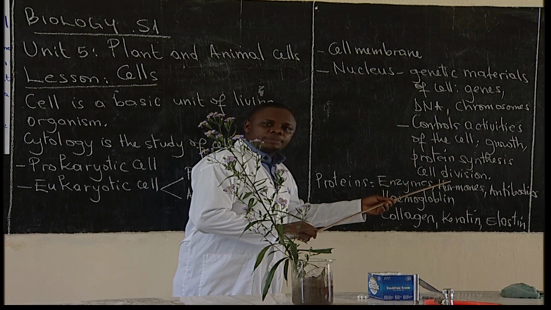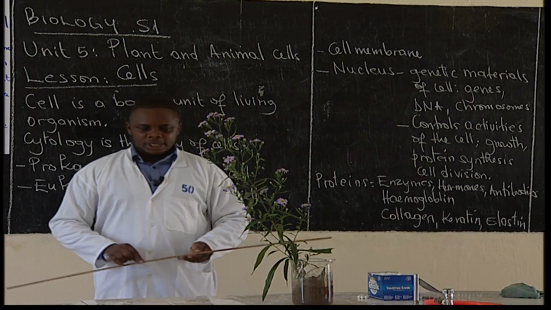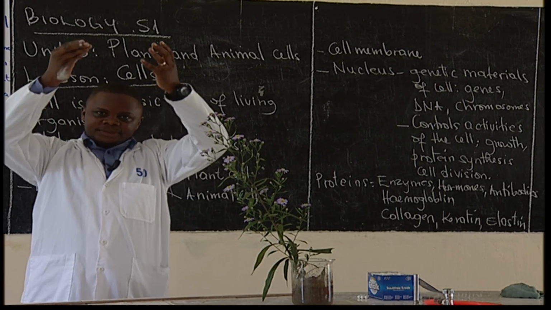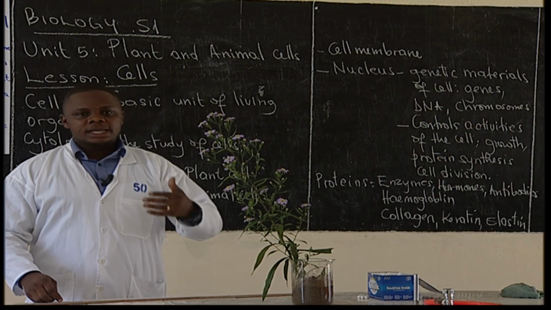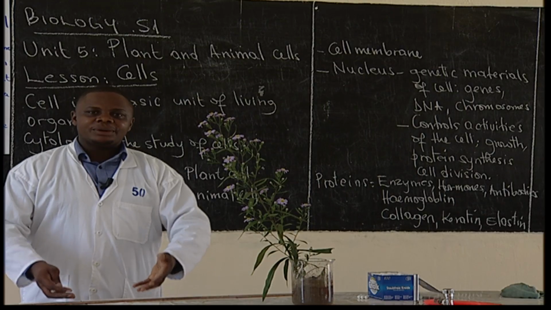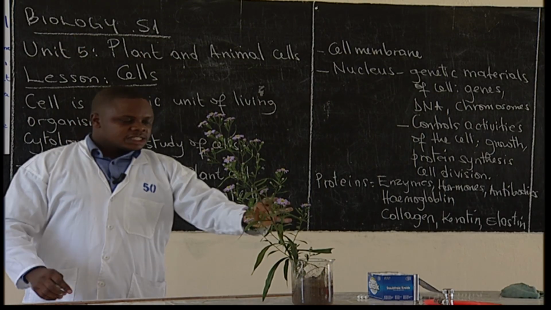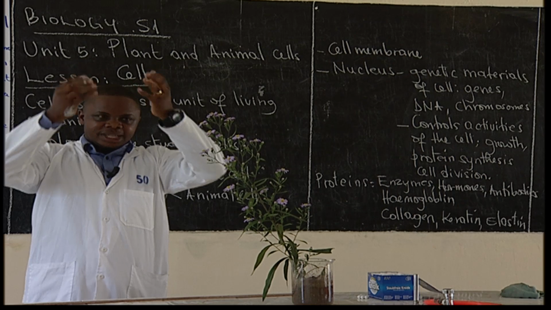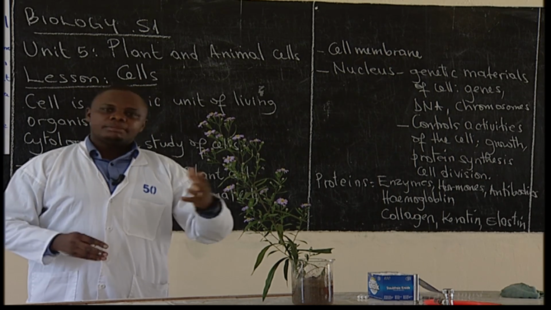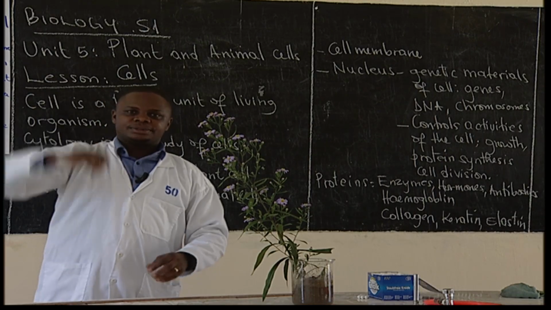It is also important in cell division. Remember, organisms need to grow. So body cells have to divide and become many so that the entire organism can grow. This plant needs to grow, so the cells within the plant have to divide and become many so that it can grow.